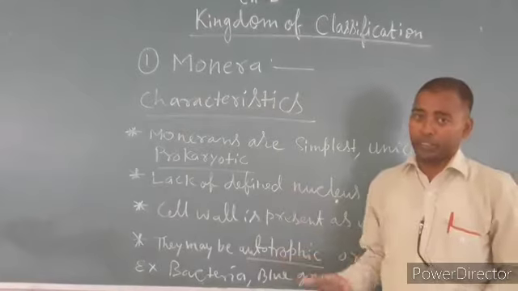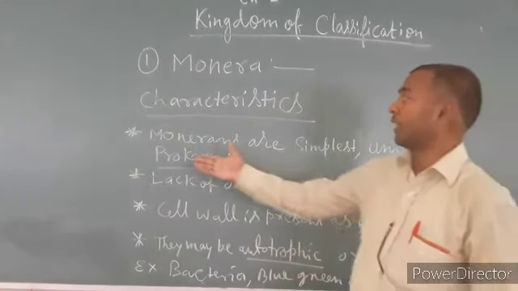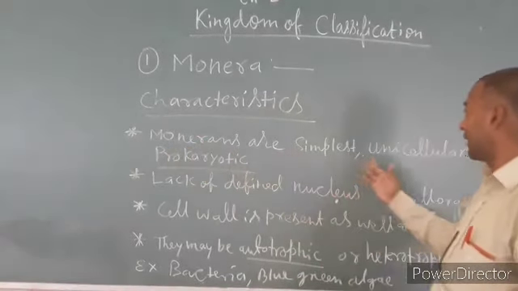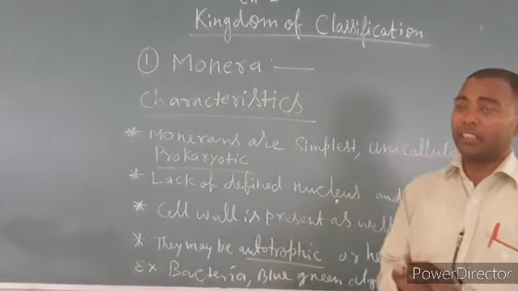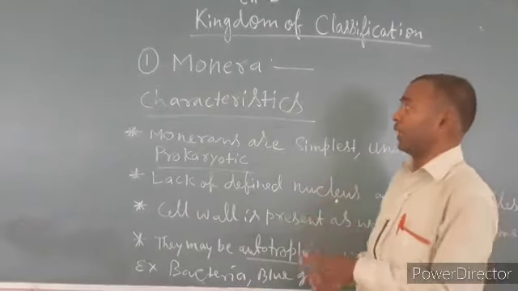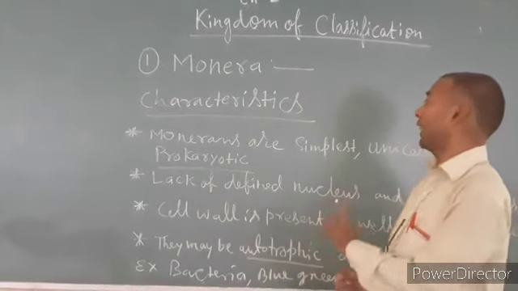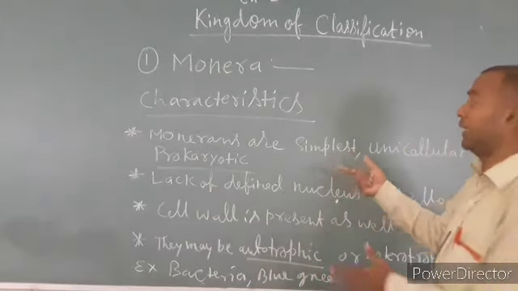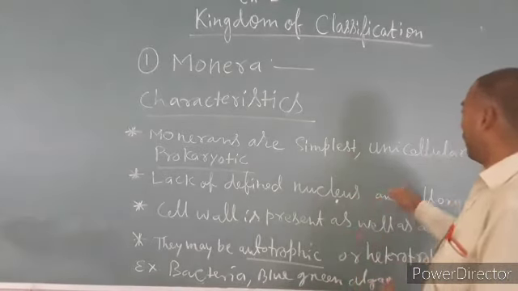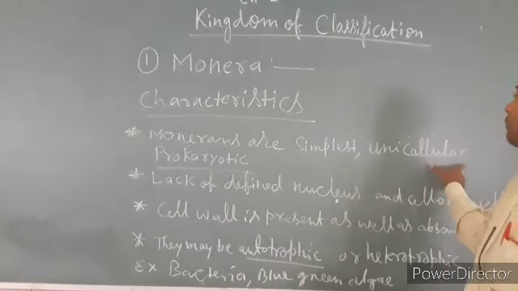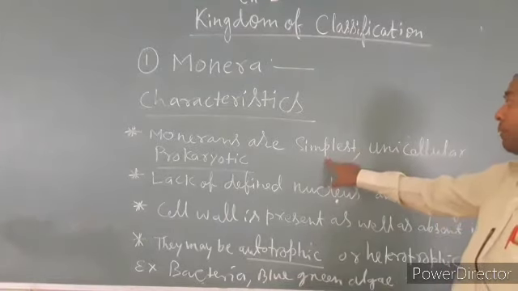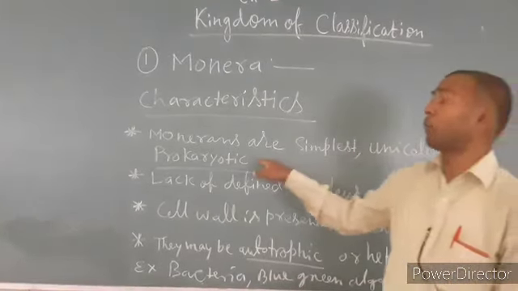First, Monerans are the simplest unicellular prokaryotic organisms. They have the simplest structure of organization, and they are unicellular: uni means one, cellular means body.